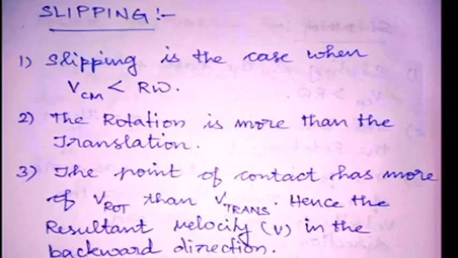In the third point, the point of contact has more rotational motion when compared to translational motion. That is, when the velocity is compared at the point of contact, the rotational velocity is greater than the translational velocity. As a result, the velocity is always greater in the backward direction. That's why we slip backwards when we fall down on a smooth floor.